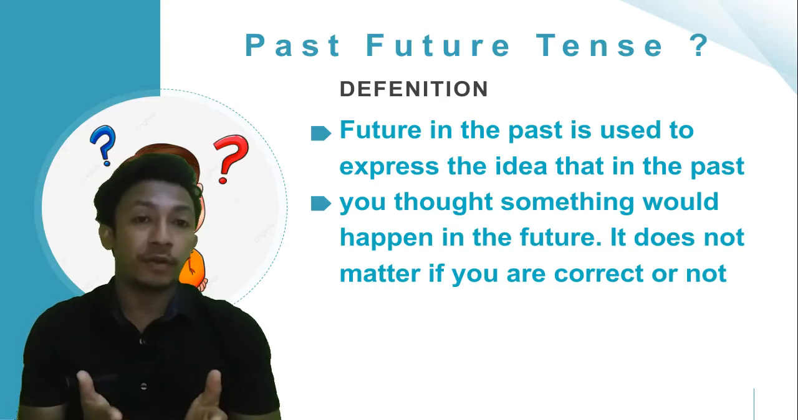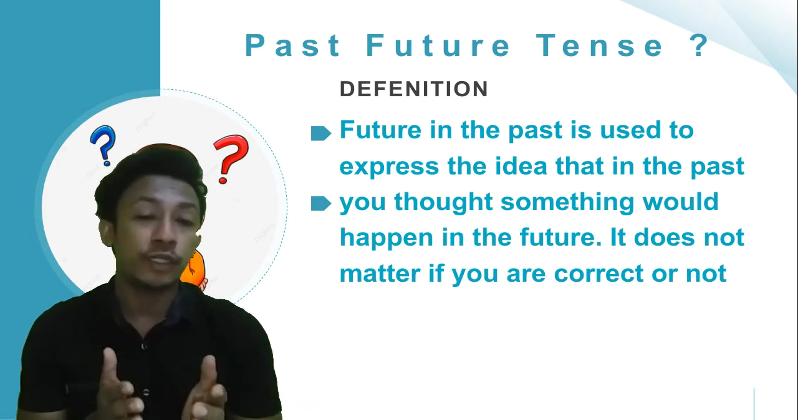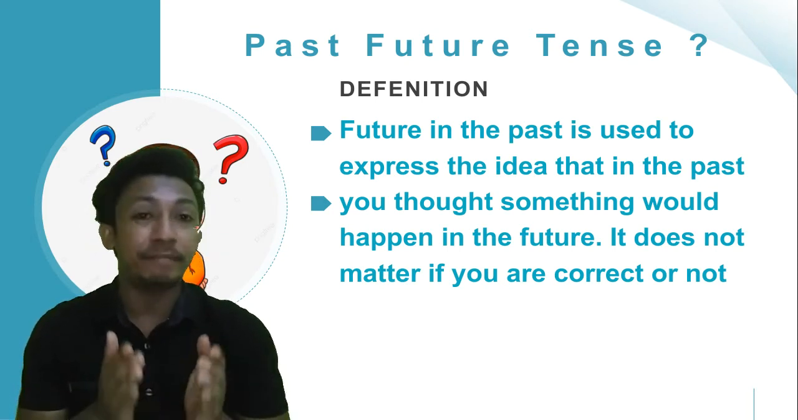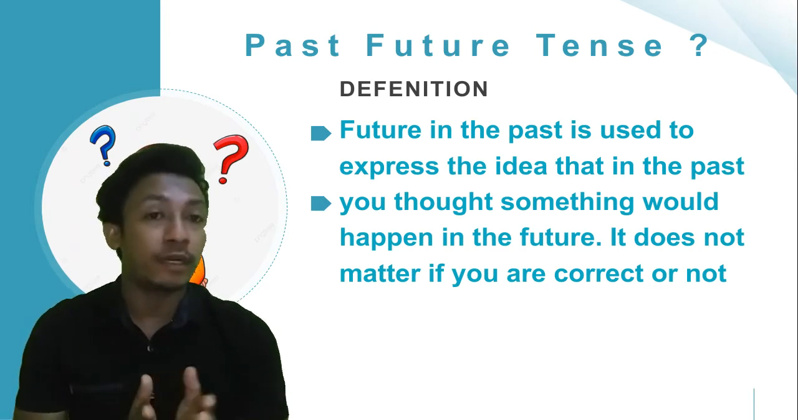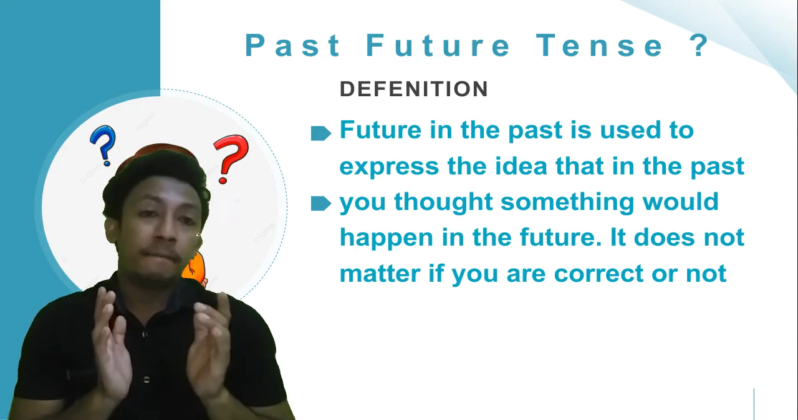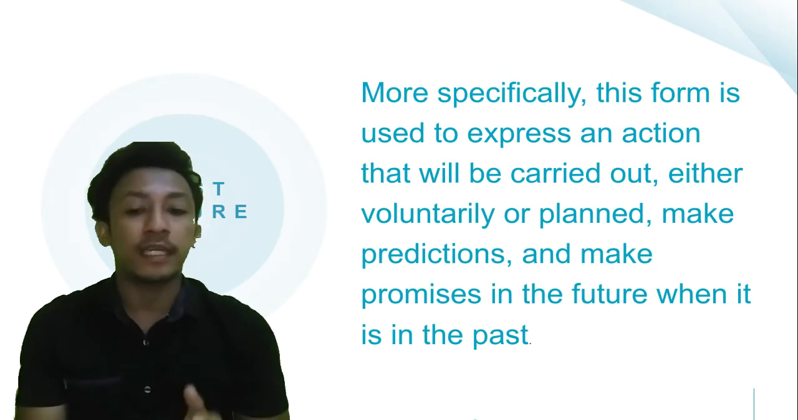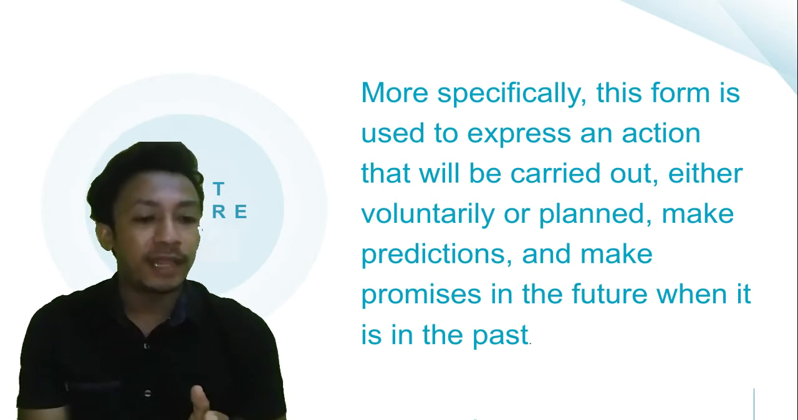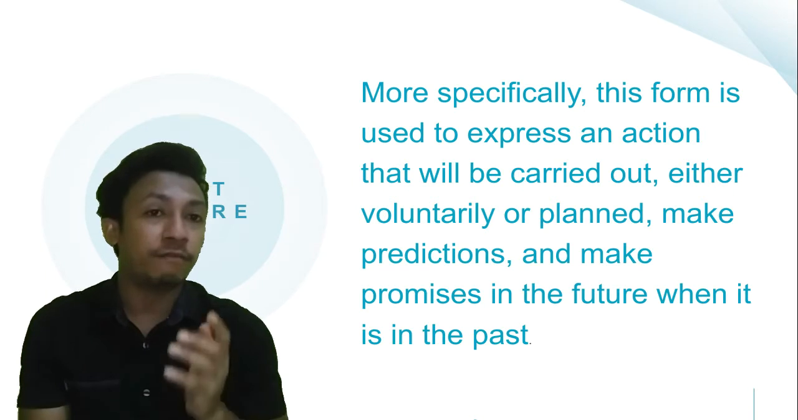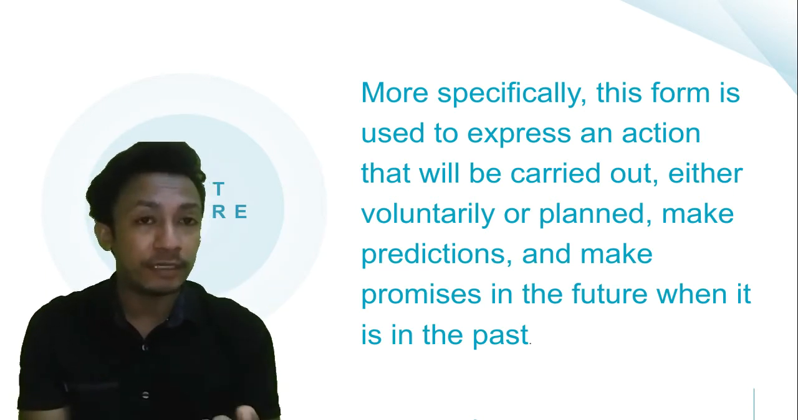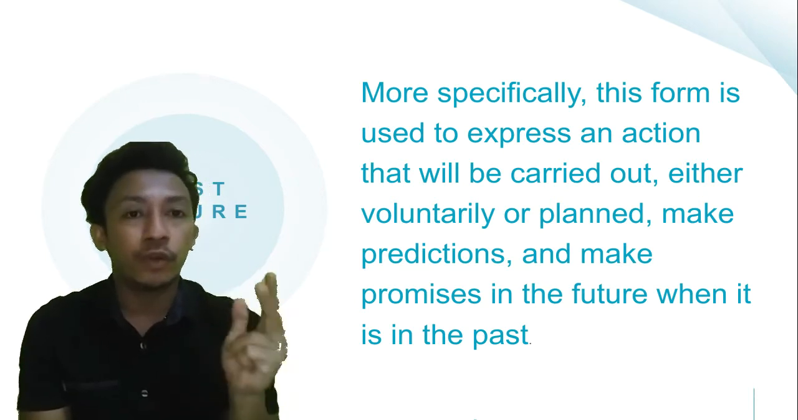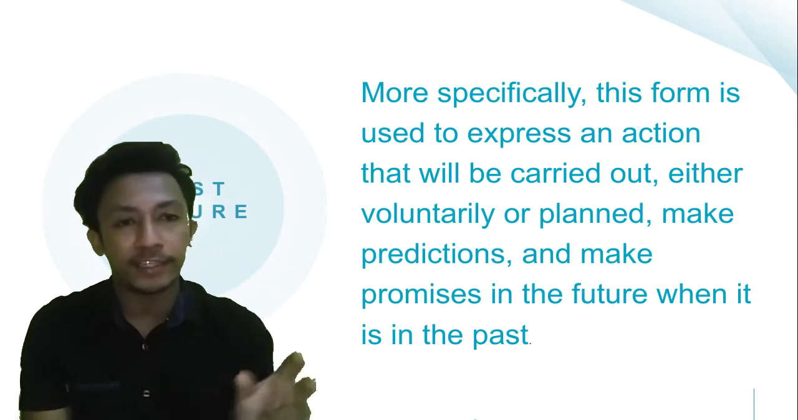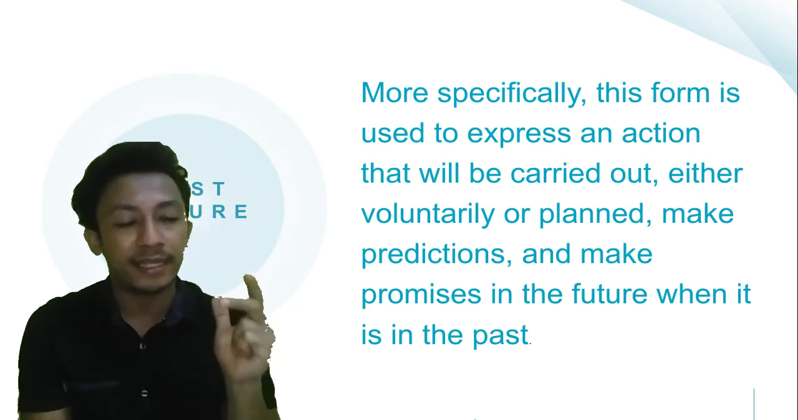Past future tense, or future in the past, is used to express the idea that in the past you told something in the future. It doesn't matter whether you are correct or not. More specifically, this form is used to express an action that will be carried out either for voluntary, make a prediction, make a plan, or make a promise in the future when it is in the past. So we must remember that all the action is in the future when it is in the past.